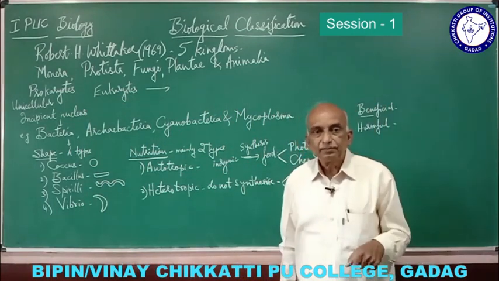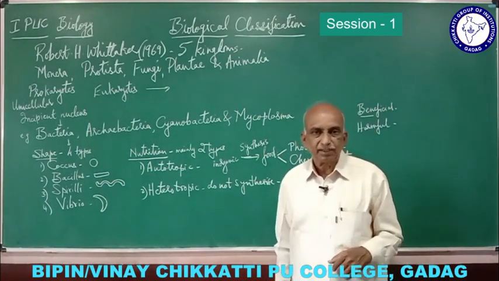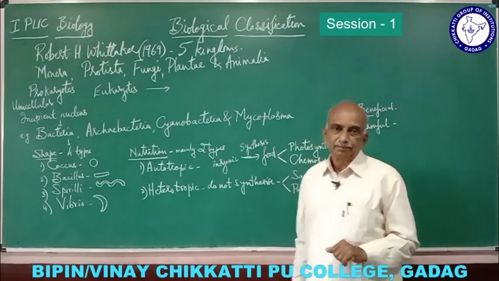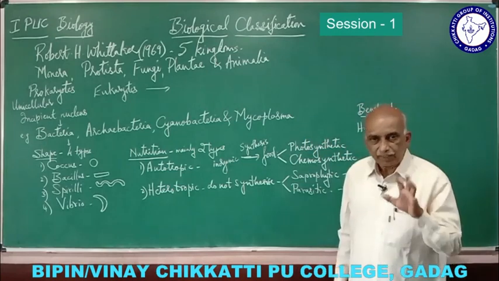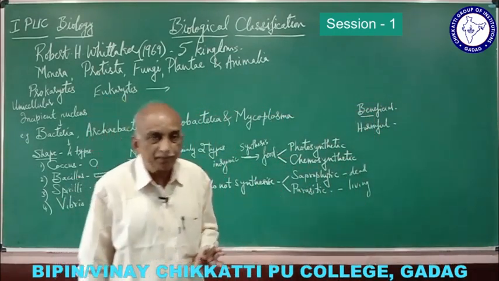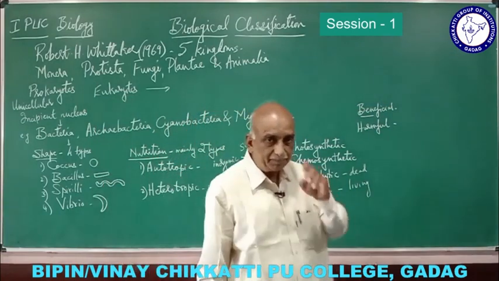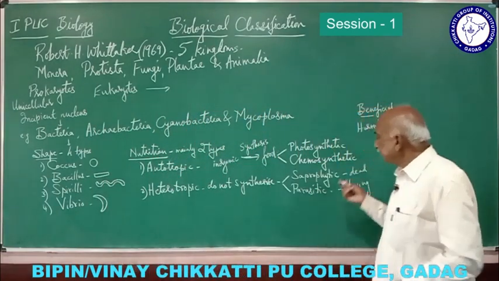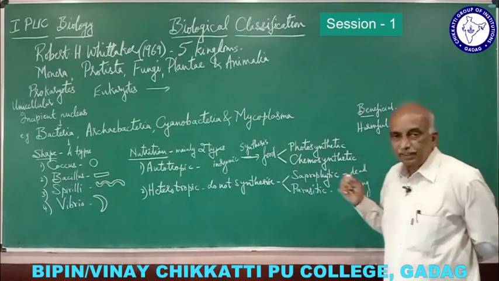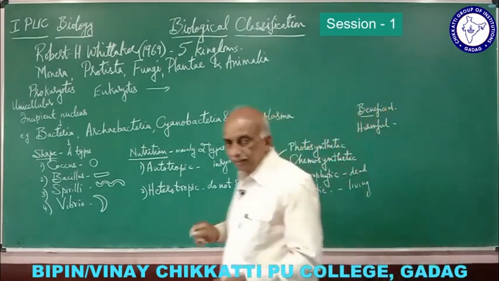The bacteria or any pathogenic organism present in our body, their growth is controlled by taking the antibiotics. So antibiotics are chemicals obtained from one living organism and used to control the growth of another living organism. That is another benefit of bacteria.